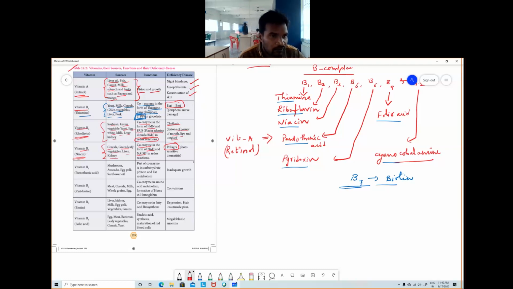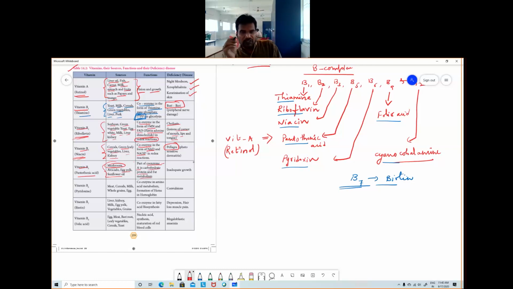Next, B5, that is called pantothenic acid, mainly present in mushrooms, egg yolk, and sunflower oil. These are the main sources. It is part of coenzyme A in carbohydrate, protein, and fat metabolism.